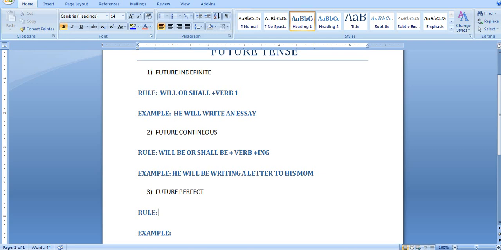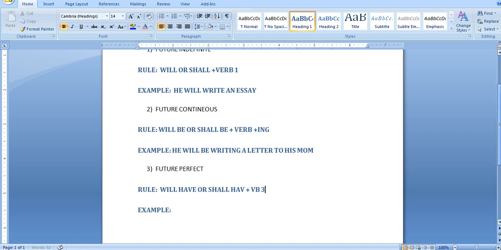Will have or shall have plus verb 3. So now we are gonna write here the rule first. Will have or shall have plus verb 3. Verb's third form.